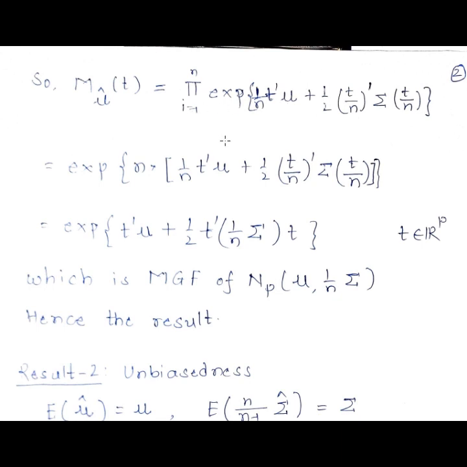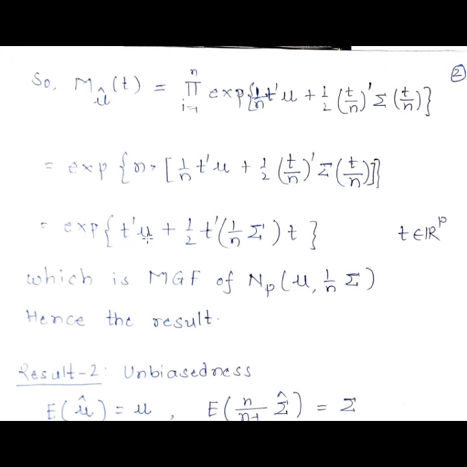So when we take it inside, it will become a summation, and notice that the same term is getting added n times, and so this will become e raised to n times 1 upon n t prime mu plus half times t by n transpose sigma t by n, and so this n and this 1 by n will get cancelled.